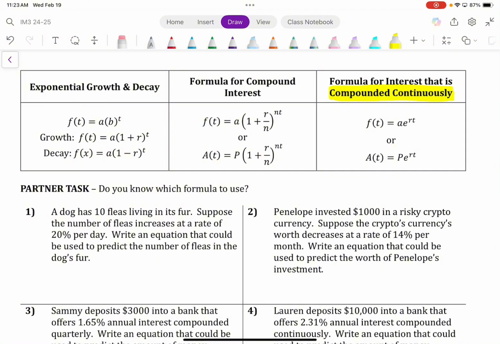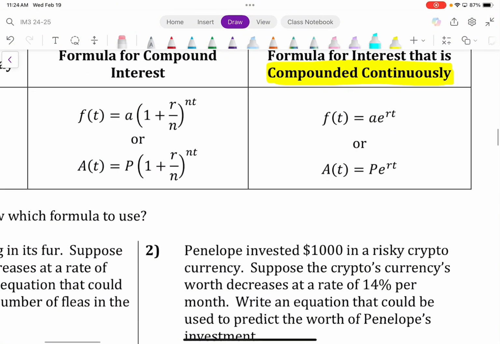What I want you to do real quick is to look at the difference between these functions. We have an a that's common, but there seems to be something here that was replaced. What I want you guys to see is that the expression (1 plus r over n) to the n is replaced by the number e, right? Because we said that if we compound the interest infinitely many times, we're just going to get 2.7182. Okay? All right. Another thing I want to make you guys aware of is that these functions are the same.